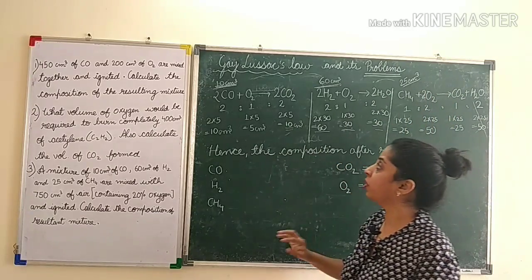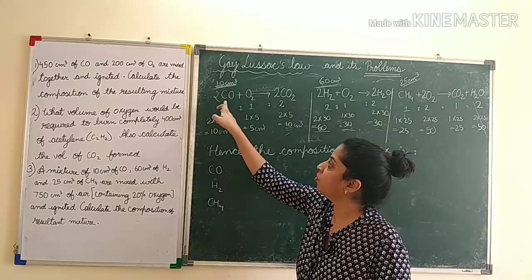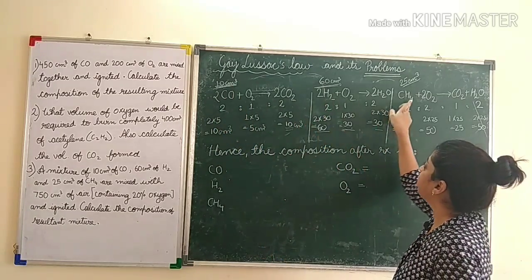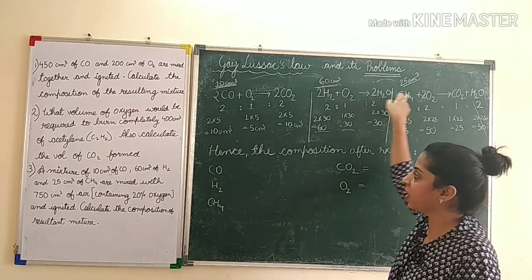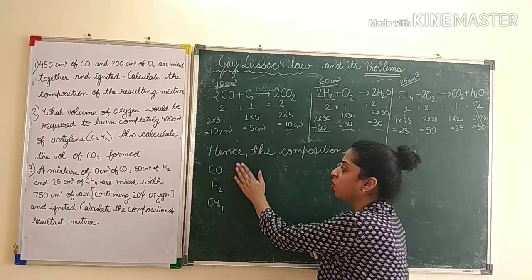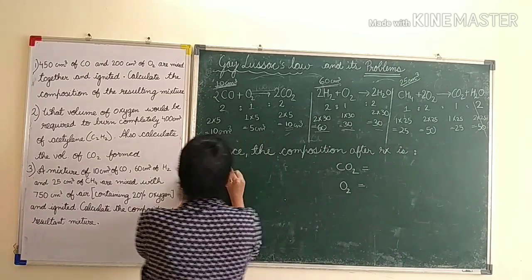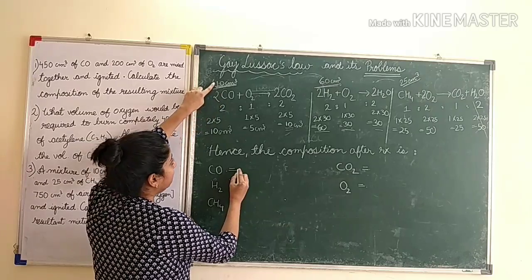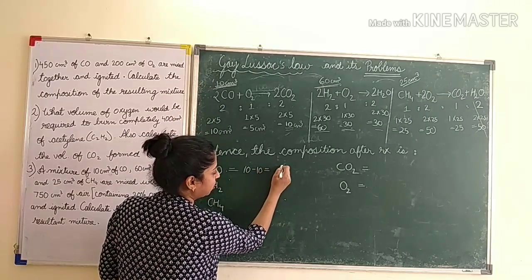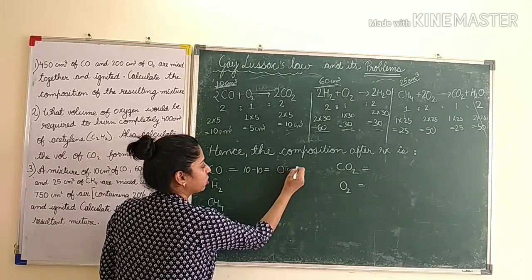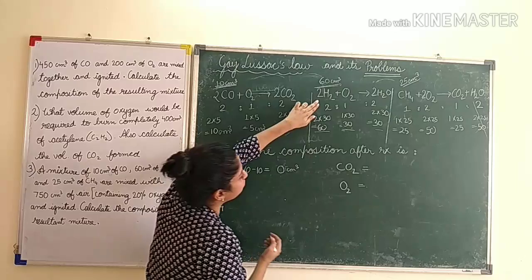So children, because it is already told that oxygen is in excess, 750 is given, and they had only told the composition of carbon monoxide, hydrogen and methane, that we have taken this much each. So will any of these three remain after reaction? No. So for carbon monoxide how much we had taken? 10. So we will write 10 was taken and 10 was used. So in the resultant mixture we get 0 centimeter cube of carbon monoxide. Similarly for hydrogen, how much was taken? 60.